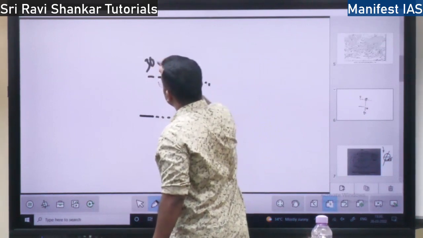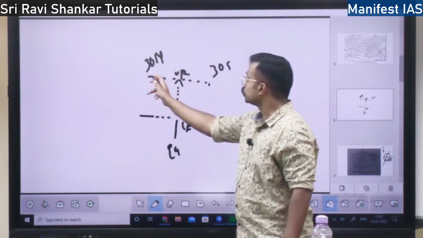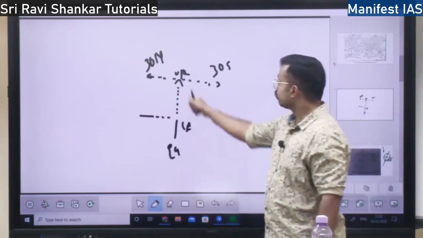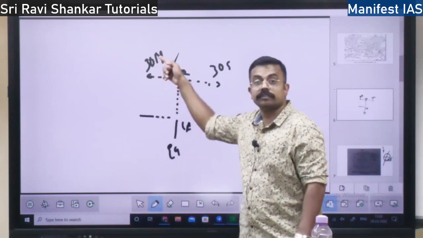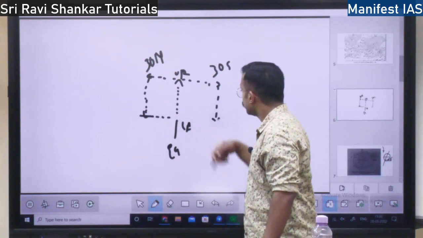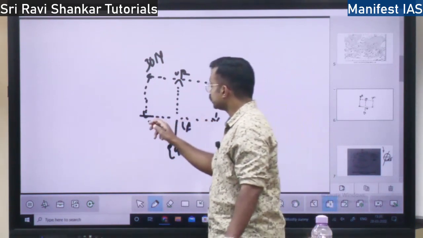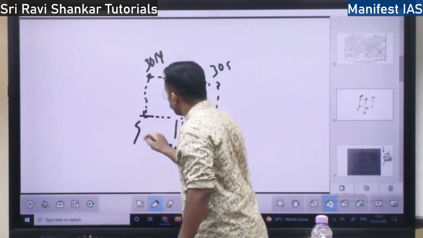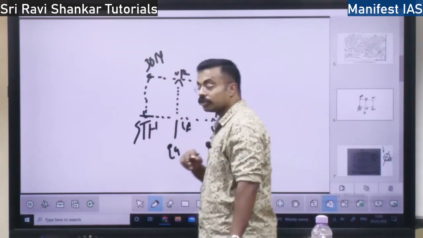It reaches up to 30° north and 30° south. And by the time it goes up to 30° north and 30° south, it will cool down. Here it was heated up, that's why it rose up, and by the time it reaches these latitudes, it will cool down and it will subside. It will come down. So when it comes down, what happens? Here it is rising, that's why pressure is lower, and when it is coming down, the pressure will be more. That is why this, at 30° north and south, is called the subtropical high. Subtropical high. Okay. So when it comes down, what happens?